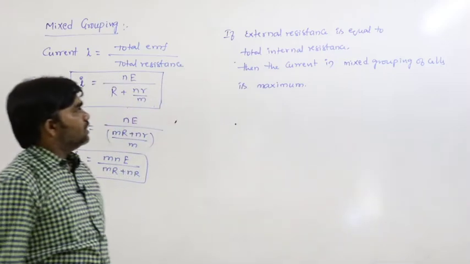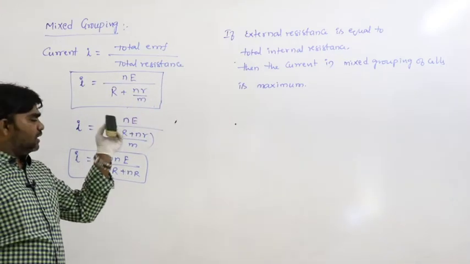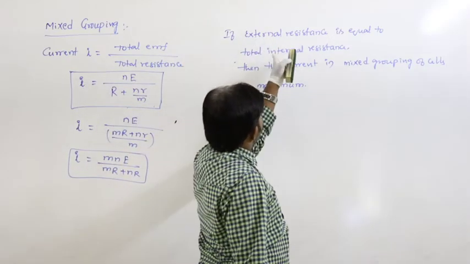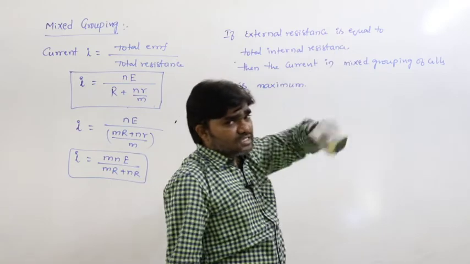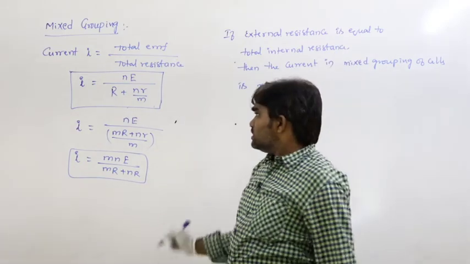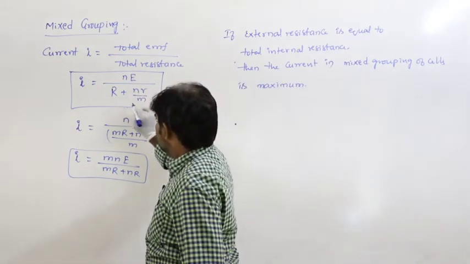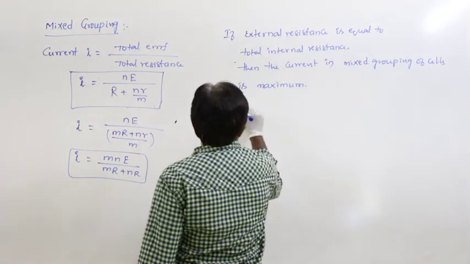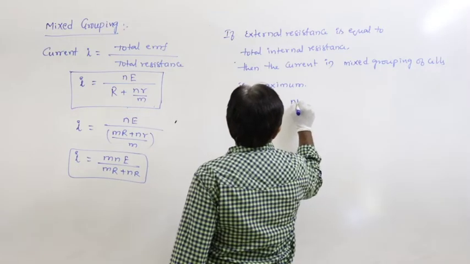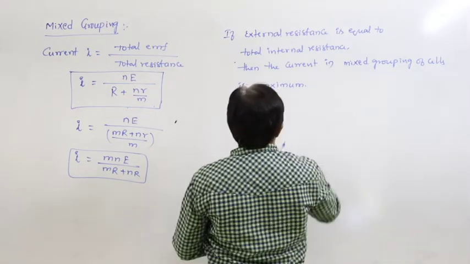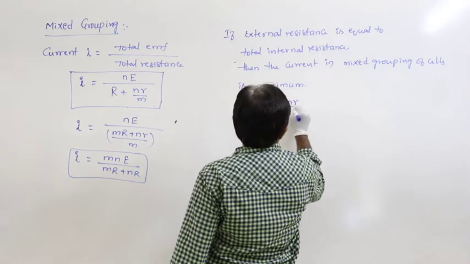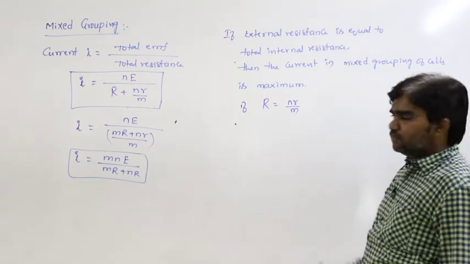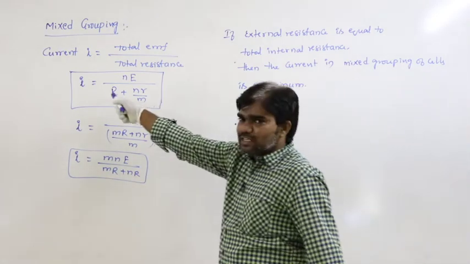What is the total internal resistance here? nr by m. So the condition is that capital R is equal to n into small r by m. In this situation, the current is maximum.